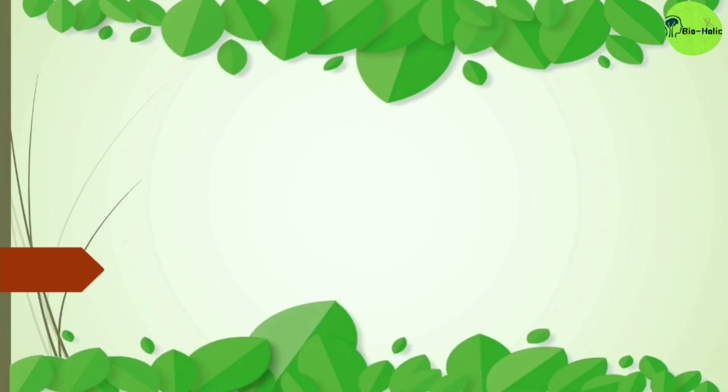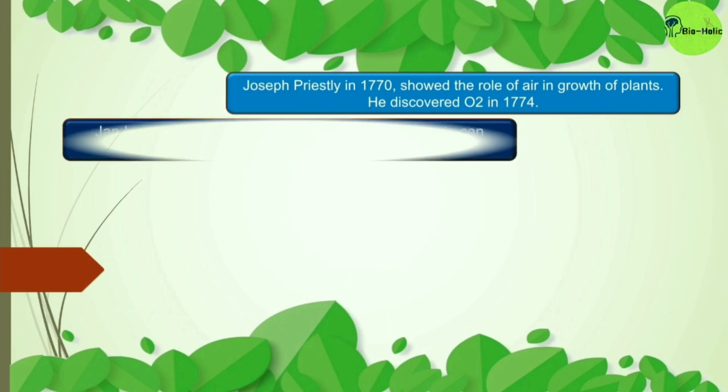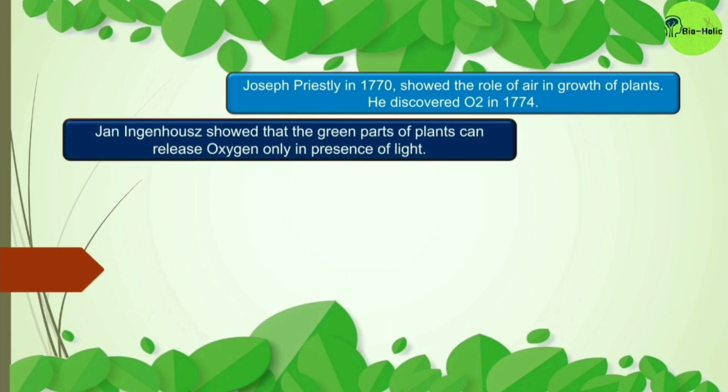And today I will tell about those important pioneers or scientists who discovered many of the important facts about photosynthesis. First of all, I have to mention Joseph Priestley, who in 1770 showed the role of air in growth of plants, and he discovered oxygen in 1774. The second important scientist is Jan Ingenhousz, who showed that the green parts of plants can release oxygen only in presence of light.